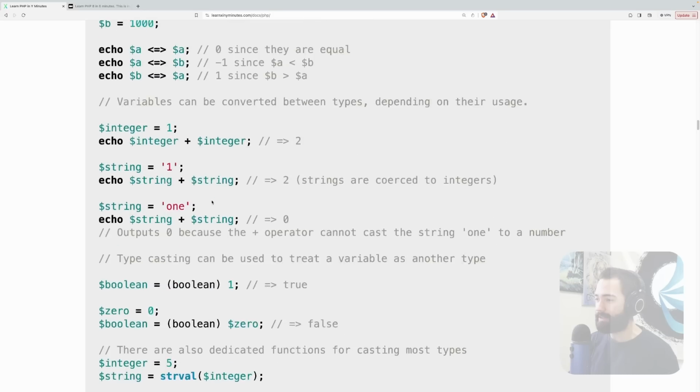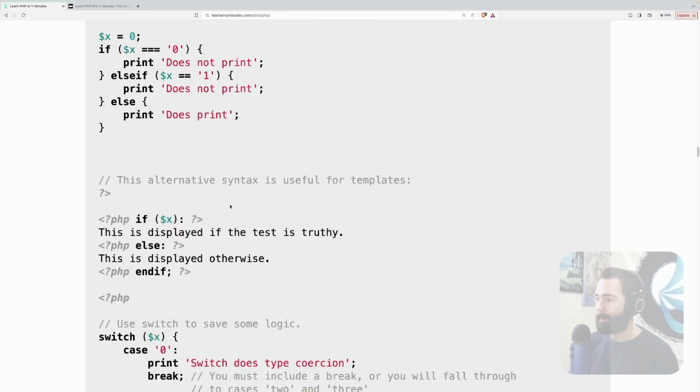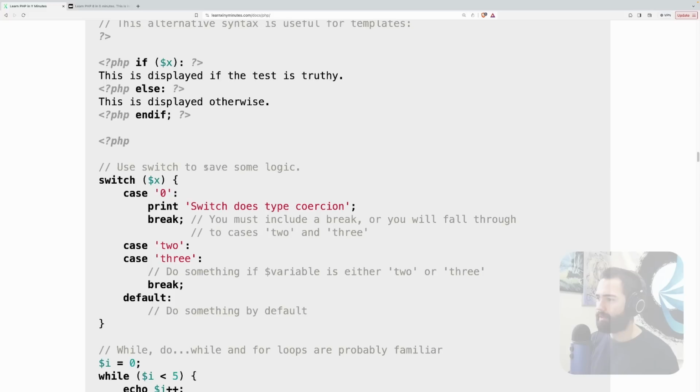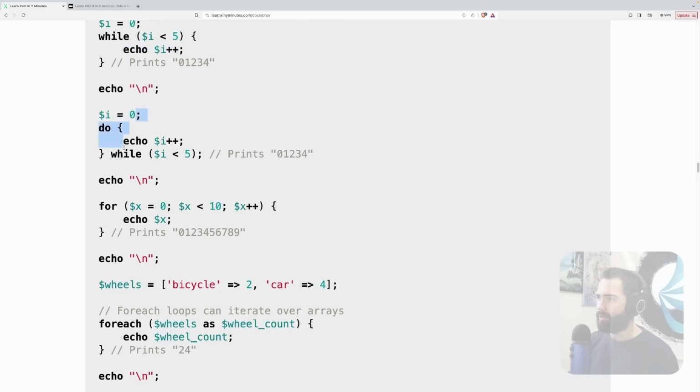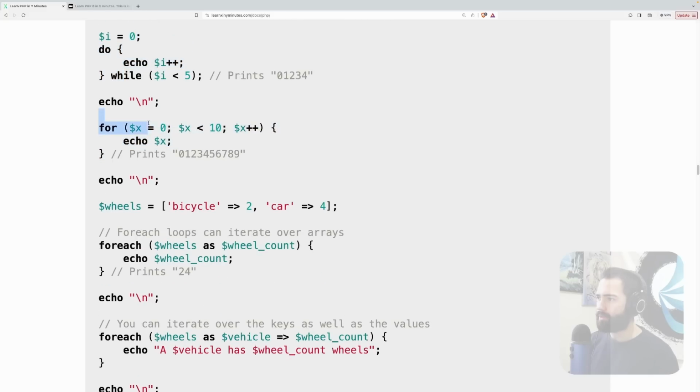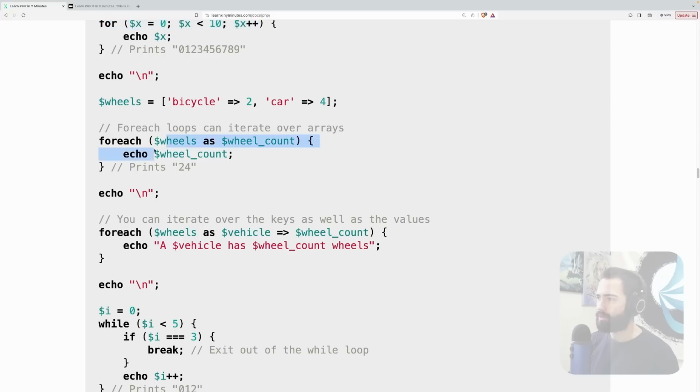I guess I want to see how you do object property navigation over here. Then if it's not a dot, switch case, nobody uses that. While loops, do loops, foreach loops, everything looks super similar to regular ones.